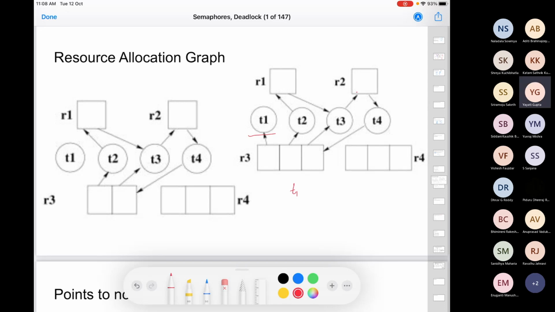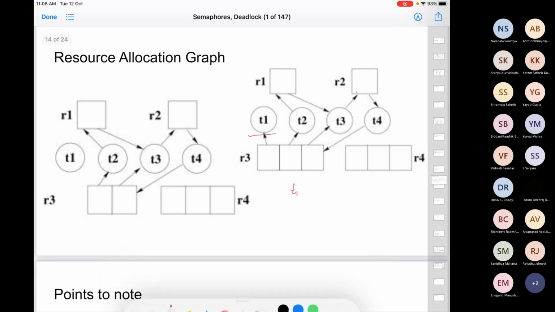T4 executes and is going to release R2, right? Who needed R2? T3. So now T3 can execute, and then T3 makes R1 free. T2 needed R1, so at the end T2 runs. So in this case there is still a cycle, but the concept of a cycle doesn't hold when you have multiple instances of a resource. If you have a single instance of a resource, then a cycle is a necessary condition for deadlock to occur. If you have multiple instances, then you have to do some more calculation.